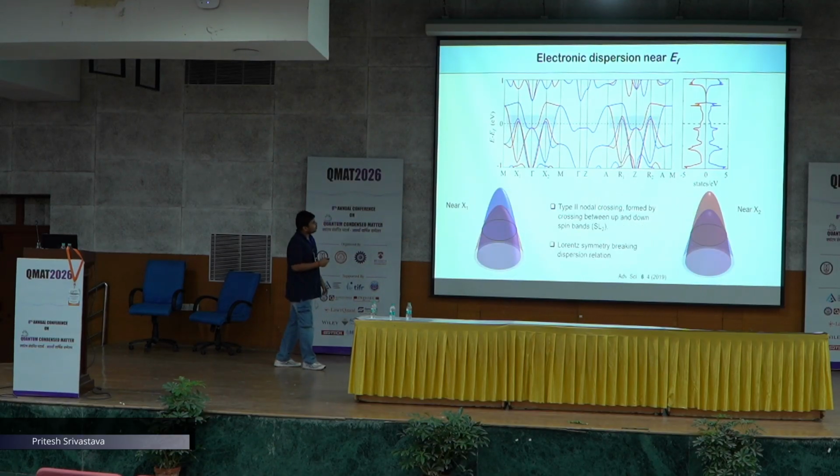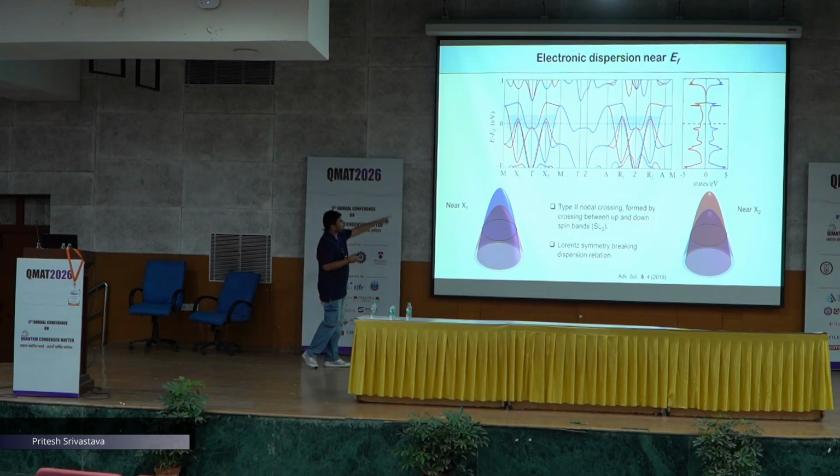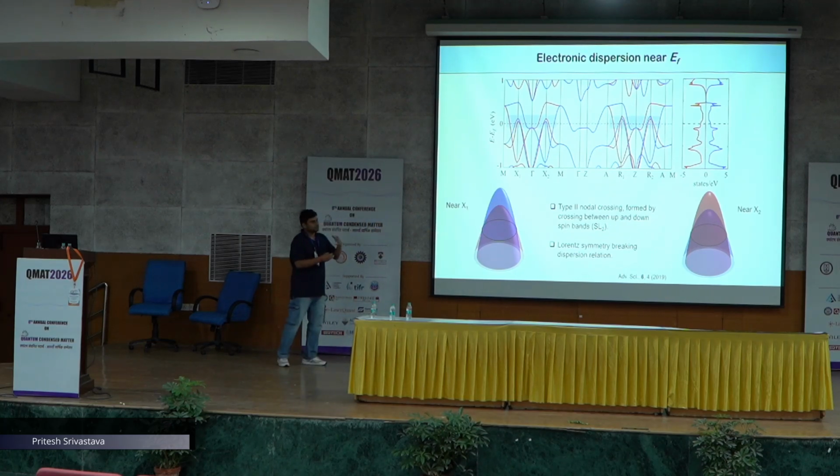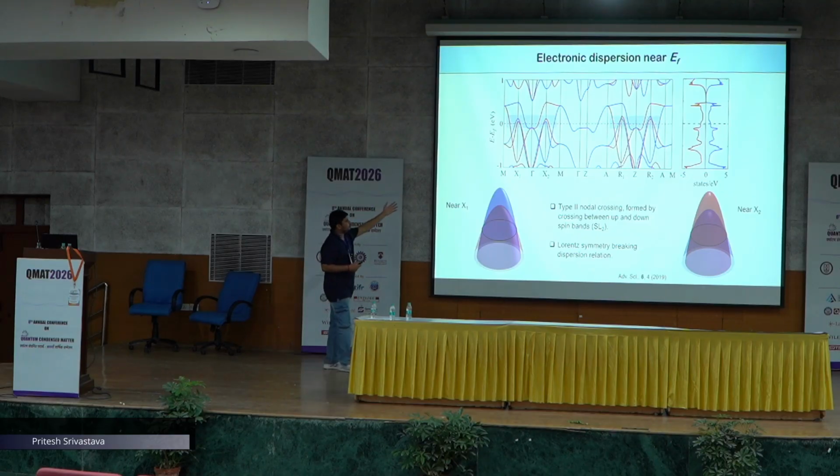There are also type 2 nodal lines formed between opposite spin bands just near the Fermi level, which we call SL2. Type 2 nodal lines are special in their own way because their dispersion relation violates Lorentz symmetry. So, in essence, we have multiple nodal fermions polarized about this X valley in this system.